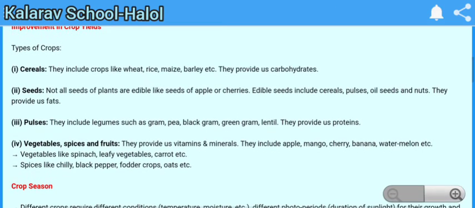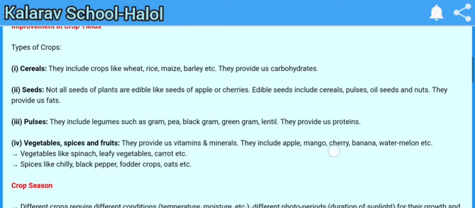Next is pulses. They include legumes such as gram, pea, black gram, green gram, lentil. They provide us protein. Similarly, the vegetables, spices and fruits provide us vitamins and minerals. Fruits include apple, mango, cherry, banana, watermelon, etc. Vegetables like spinach, leafy vegetables, carrot, etc. And spices like chili, black pepper, and fodder crops, oats, etc. So these are the types of crops: cereals, seeds, pulses, and vegetables, spices and fruits.